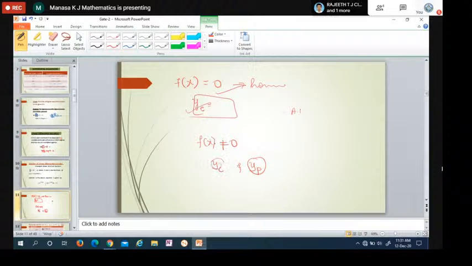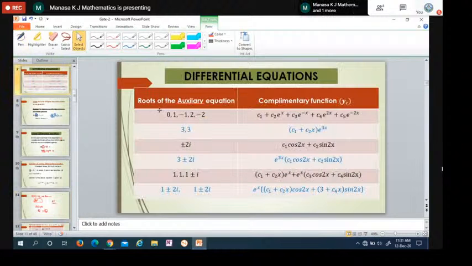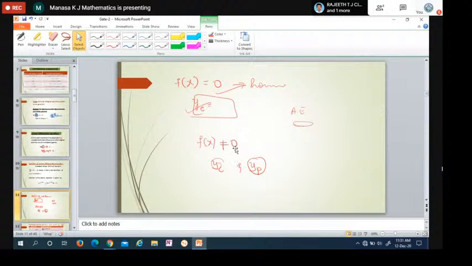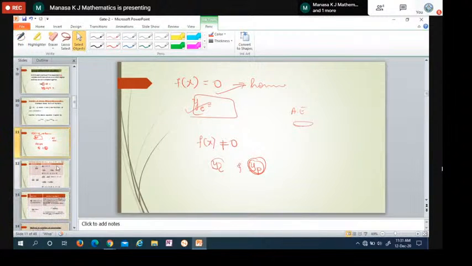Find the auxiliary equation first. You will get the roots of the auxiliary equation, and depending on what the roots are, this is the solution you will get. So this is simple in both cases. The only thing is finding yp if it is non-homogeneous, or the right hand side is not equal to 0. We have to find yp, which is called the particular integral, and there are many methods to find it.